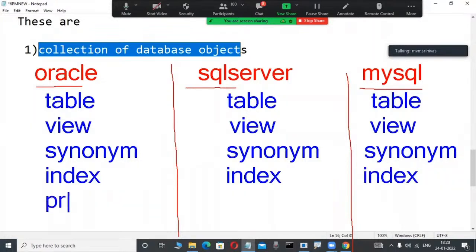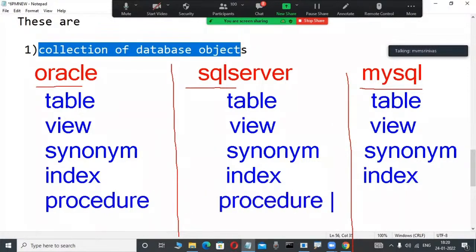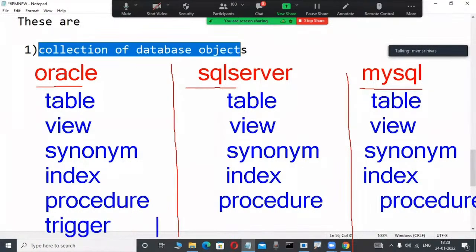Here a procedure is there. Here also a procedure is available, and here also. Here a trigger is there. It is a database object. Here also a trigger is there. That's why relational data model products contain three components. The first component is a collection of objects: tables, views, procedures, functions, triggers, packages, and many more.